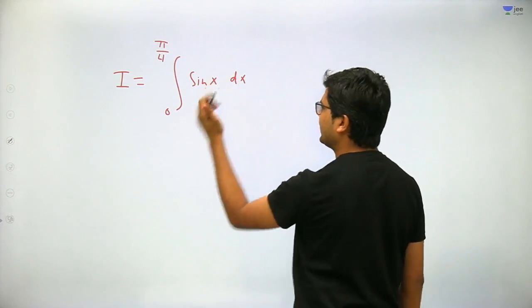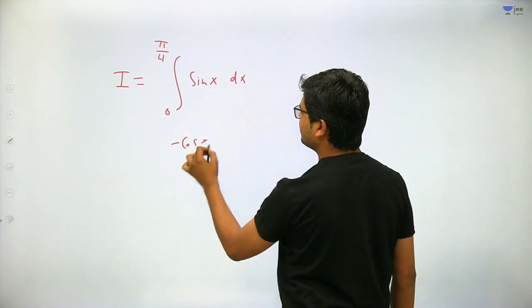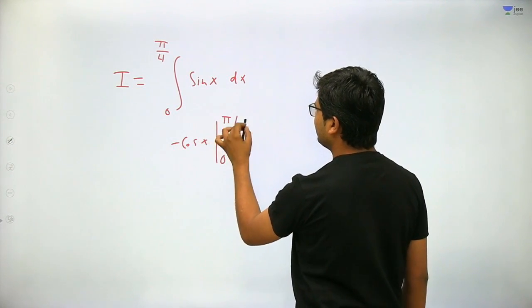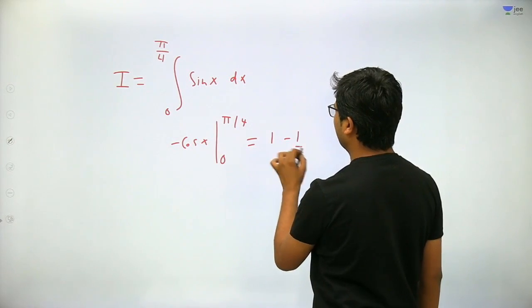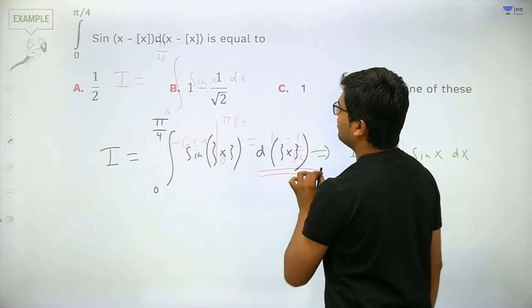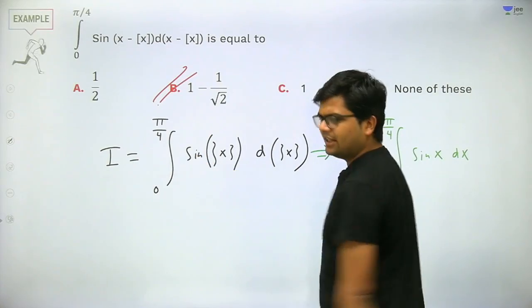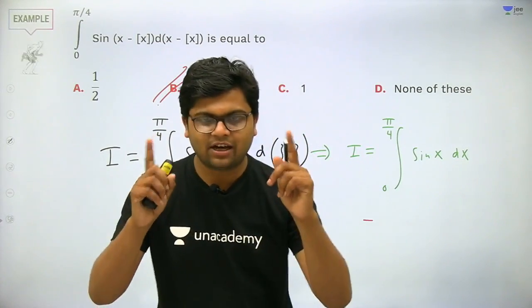Very easy. Integral of sine x is minus cos x. Just put the limits to get the answer. So it will come out to be 1 minus 1 by root 2. I hope most of you have got it. It was a very simple question, but very interesting one.